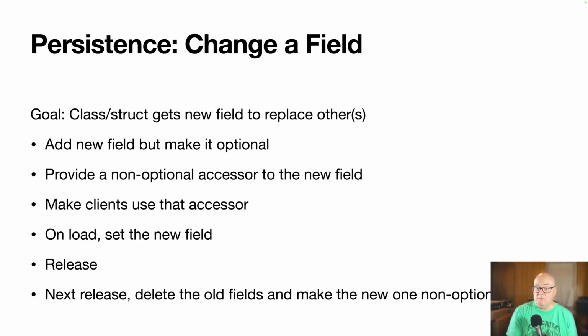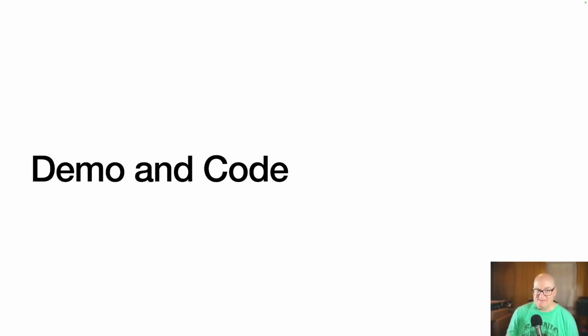Because we've updated the fields, when we did that load, we set the value, and if you save that, now everything's going to have the new format, and so we don't need the old fields. We don't need it to be optional because we have it always. But what this means is you have to do this in kind of a two-phase sort of thing. You can make your changes, you've got to do some sort of update process, and then in the next release or so, you can clean up the rest of the way. So let's take a quick demo and a look at the code.